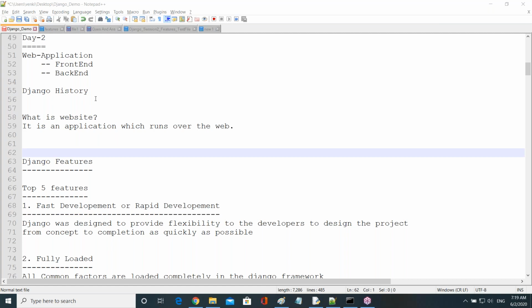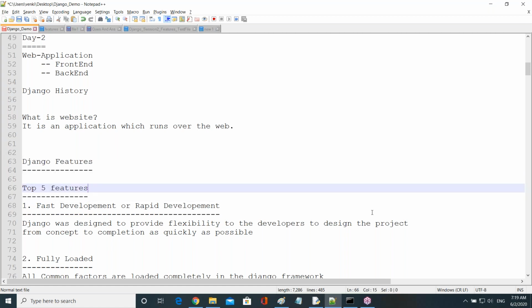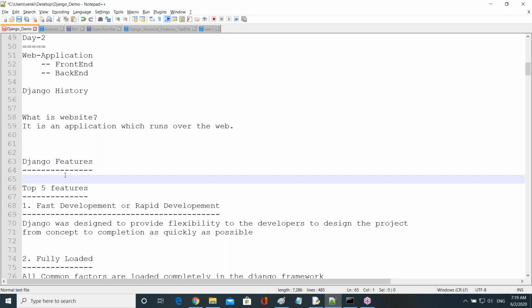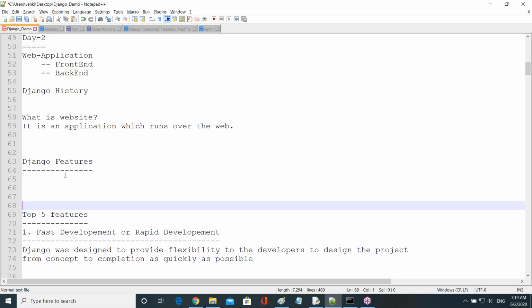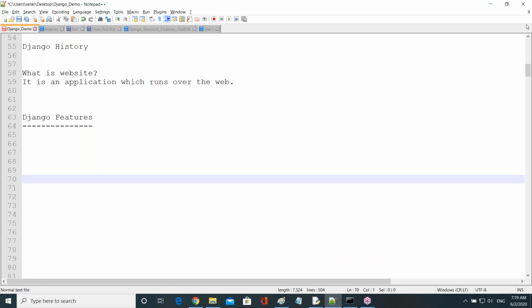So yesterday we mainly discussed Django features. There are top 5 features, right? Can you repeat those features now, guys?